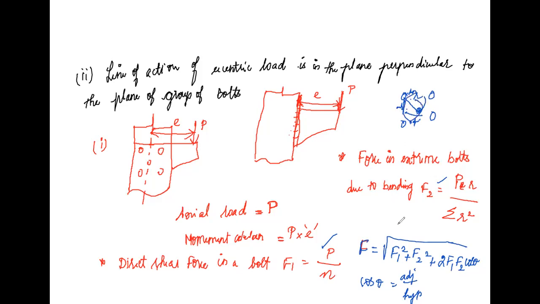By knowing this, we have to substitute the adjacent and hypotenuse in this. Okay, let's move on to the sum. First sum in this.